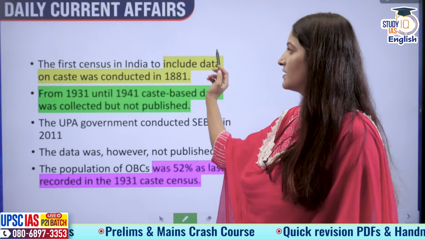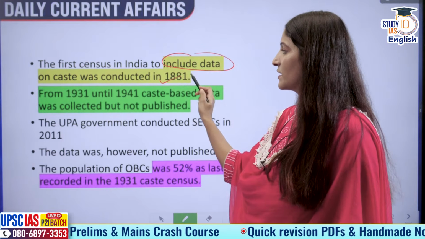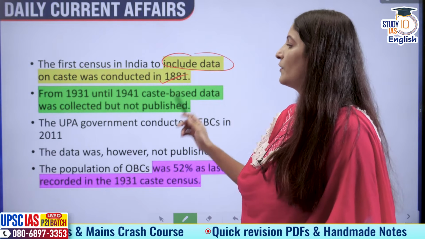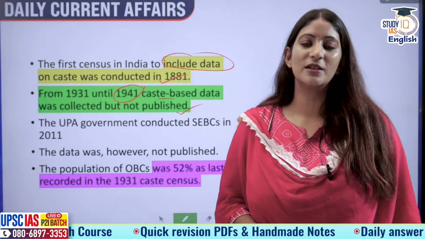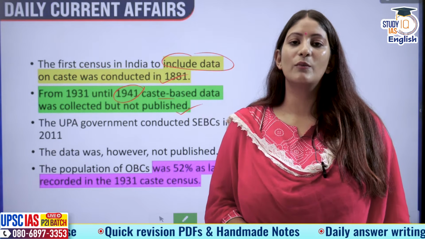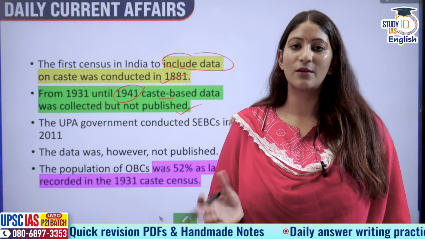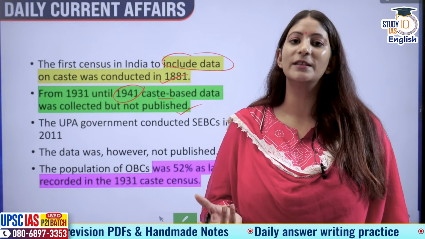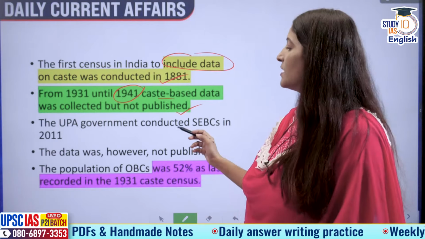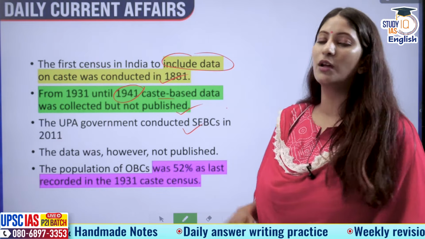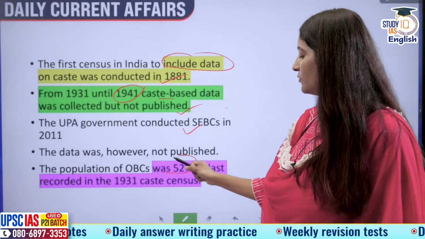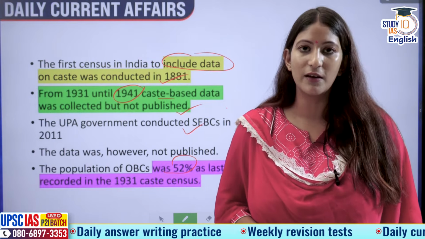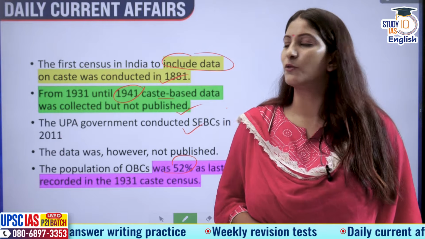The first census in India to include data on caste was conducted in 1881. From 1931 to 1941, caste-based data was collected but not published. After World War II, you know what happened? There was a lack of resources with the British, so they dropped this plan of conducting a caste-based census. The UPA government did conduct it in 2011. Data was never published. Population of OBCs was 52% according to the 1931 caste census. This is what we still know of.